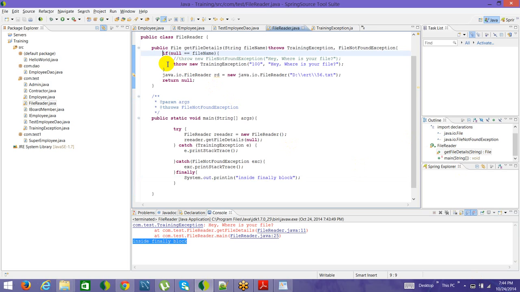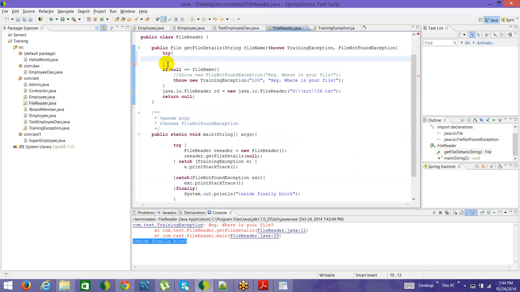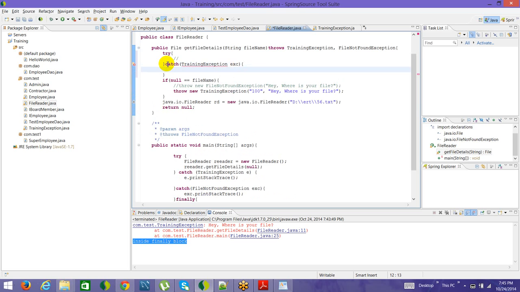What I mean is, let's say for example, I have a try, I have a catch block, and I catch the trailing exception out here. And I also catch the file not found exception.